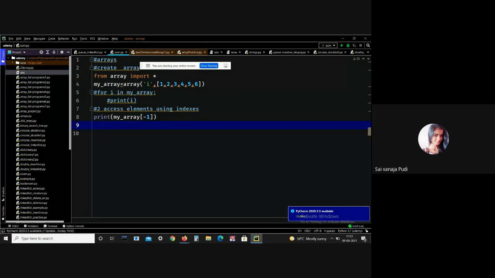The next one is the append operation. Here we are using the append method to append a value to the array.